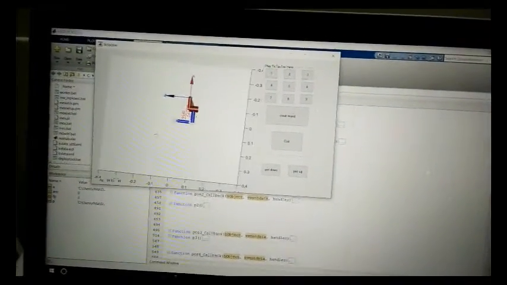As we can see, we can plot X and O in grid in GUI as well.